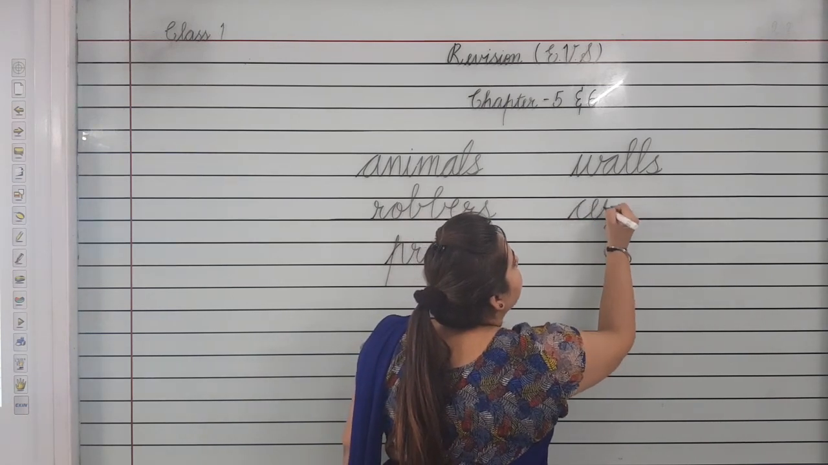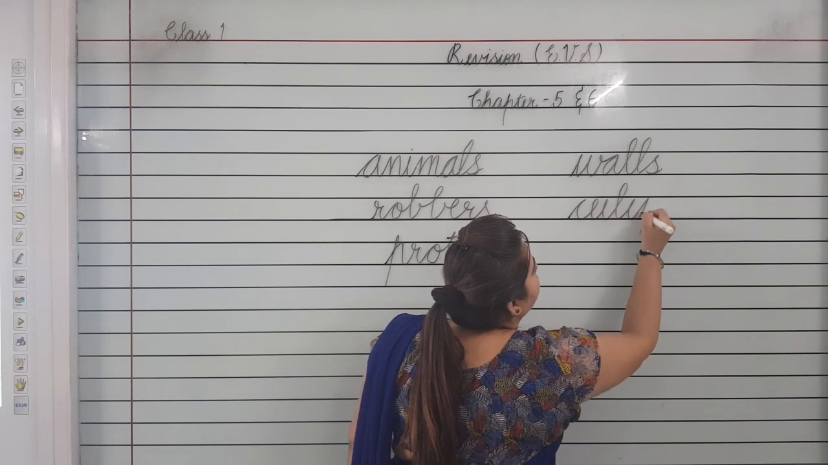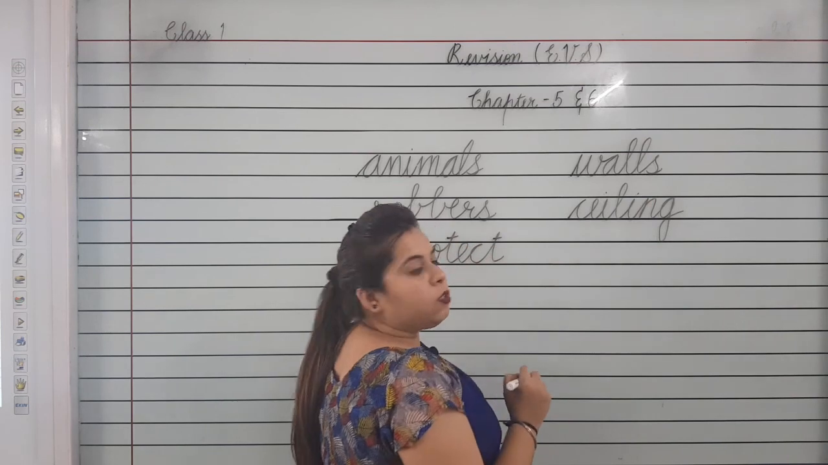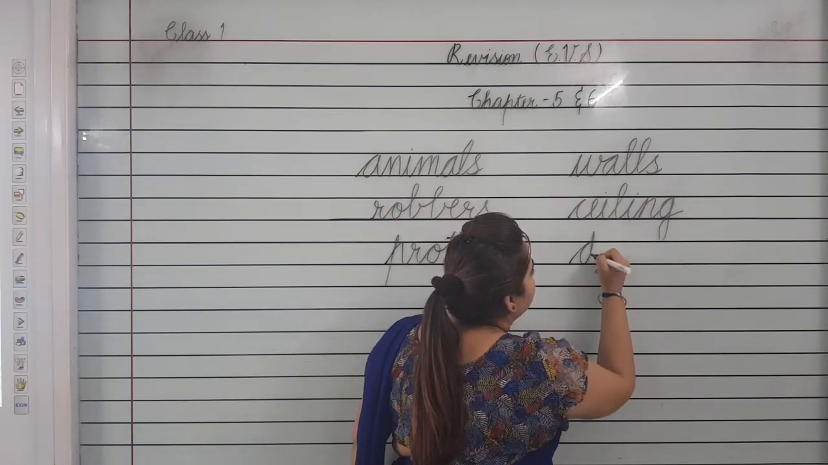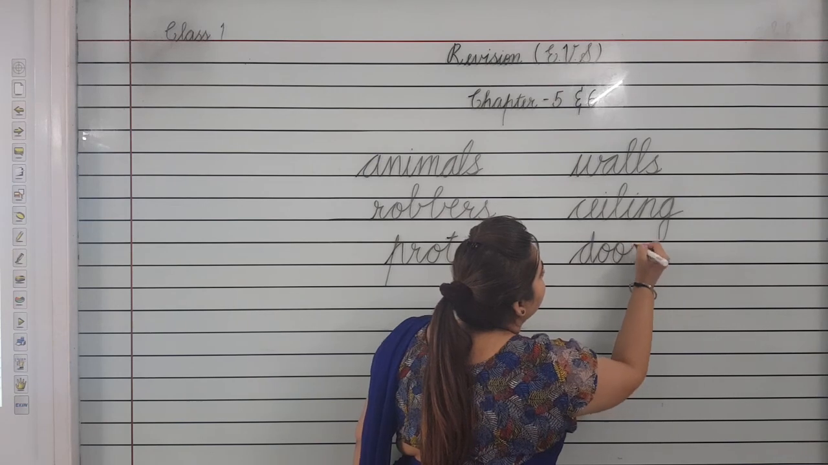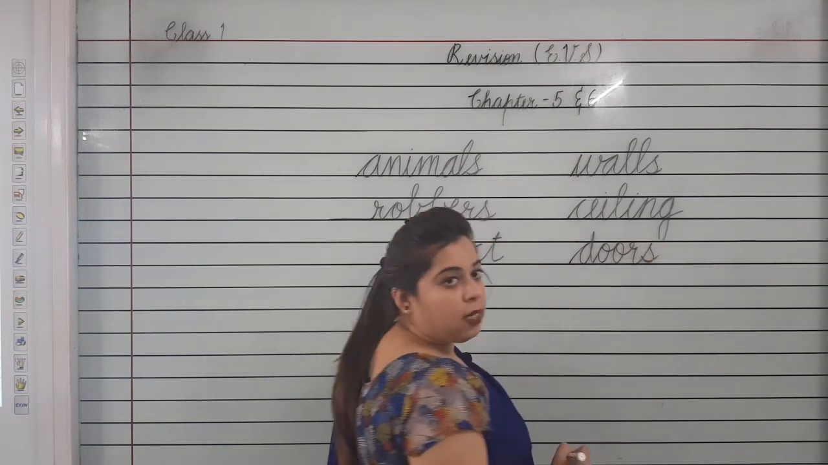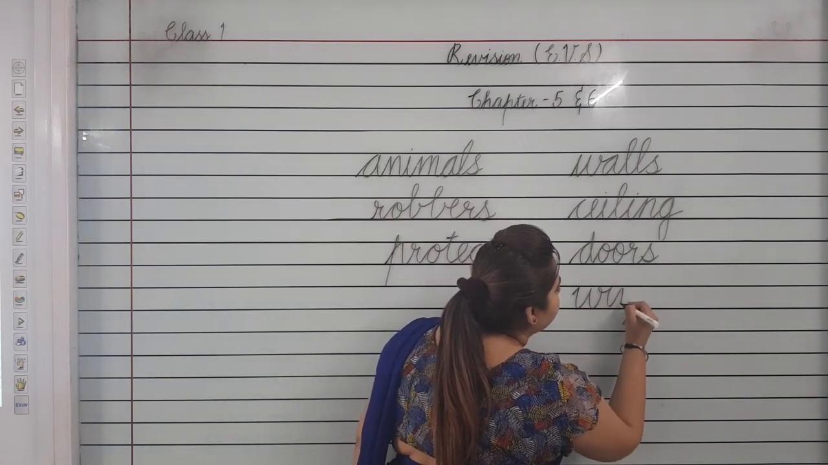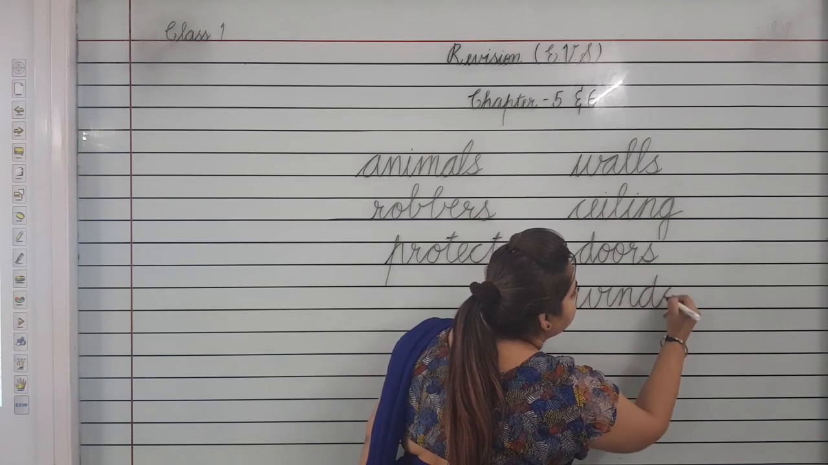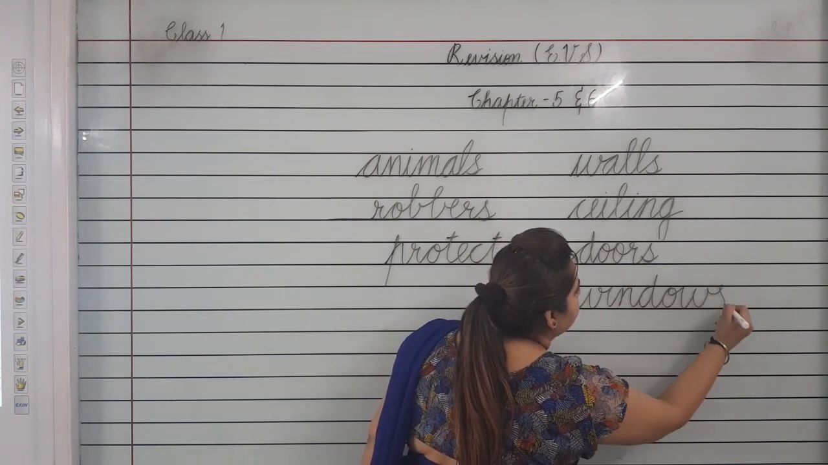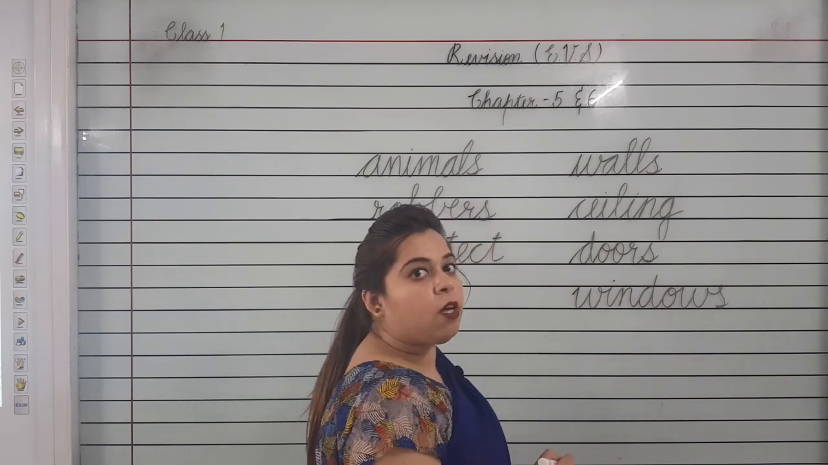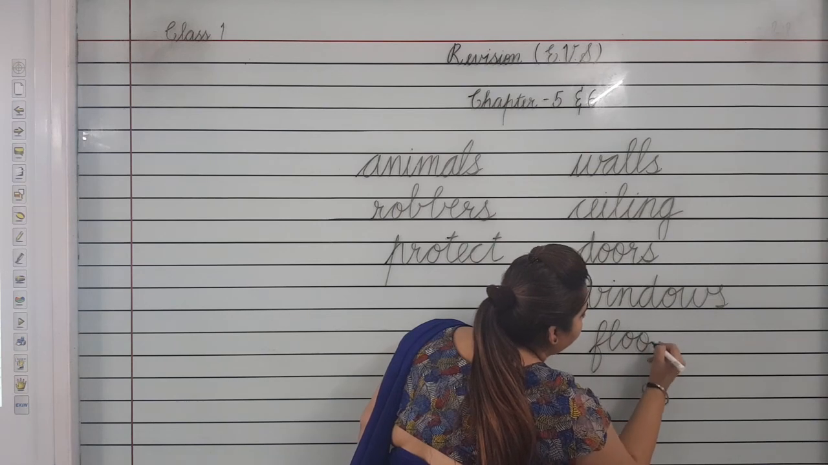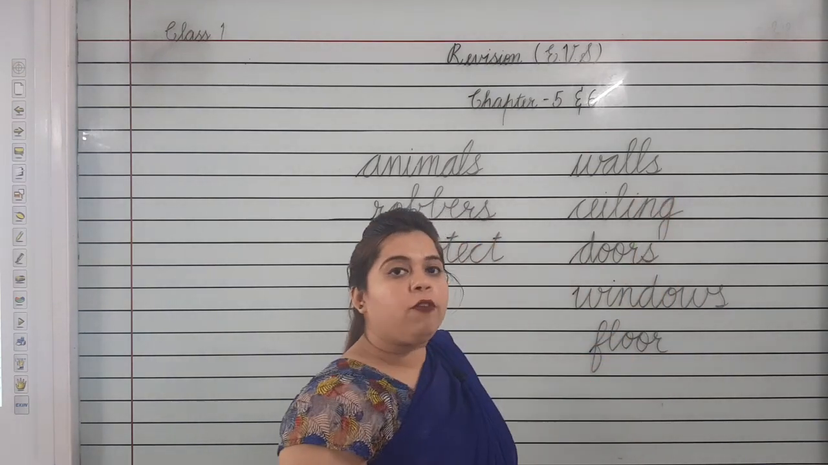Ceiling, C-E-I-L-I-N-G. Doors, D-O-O-R-S, doors. Next is windows. W-I-N-D-O-W-S, windows. And the last one is floor. F-L-O-O-R, floor. These are the different parts of house.